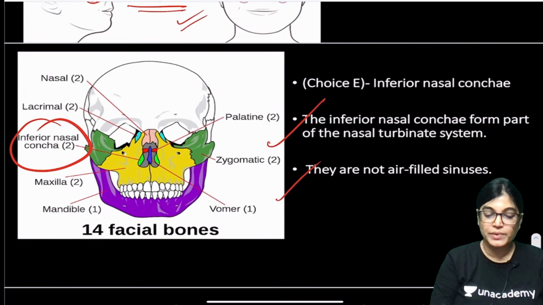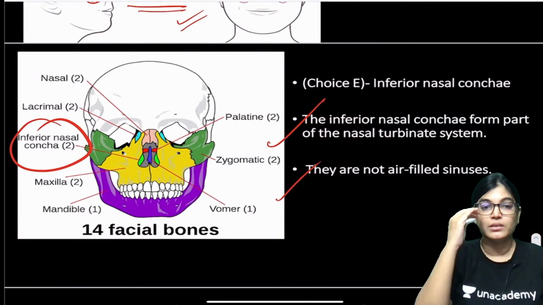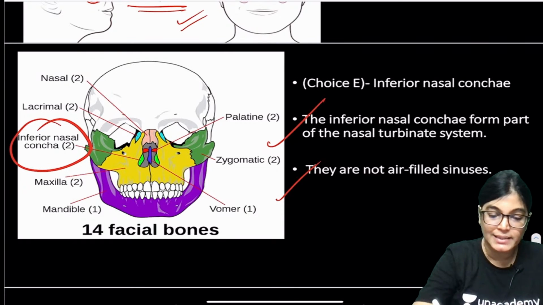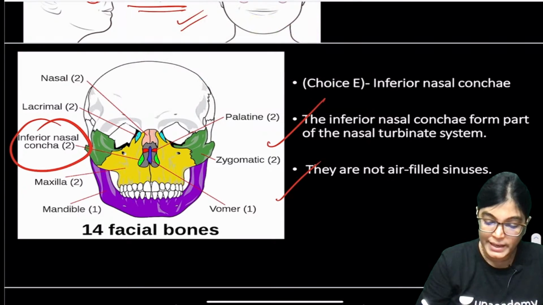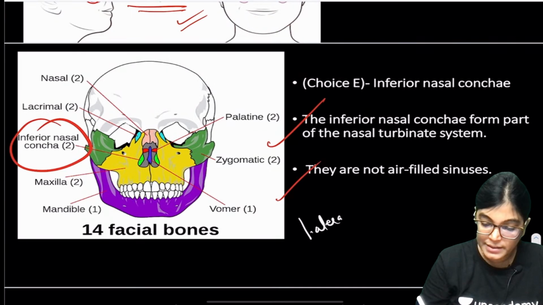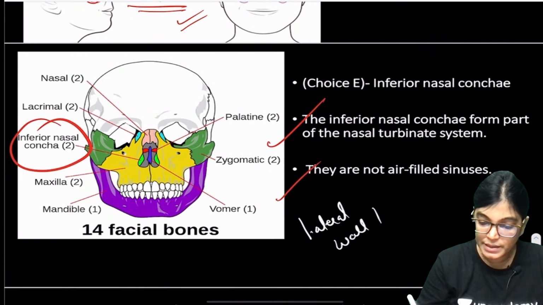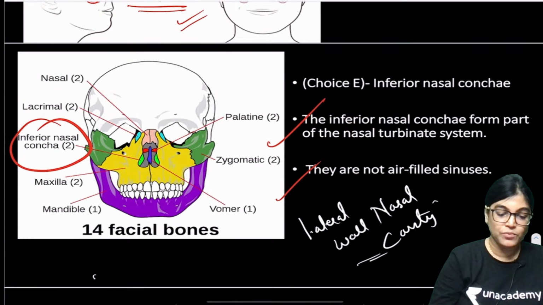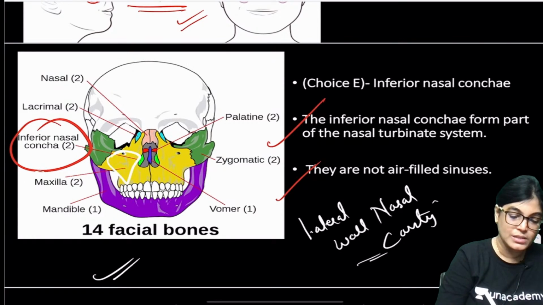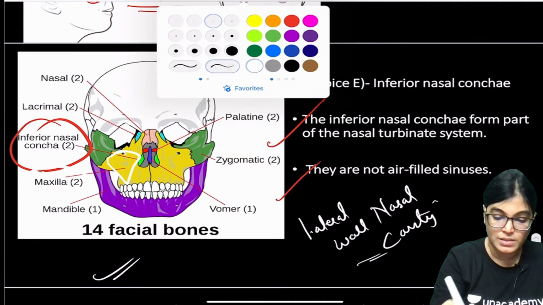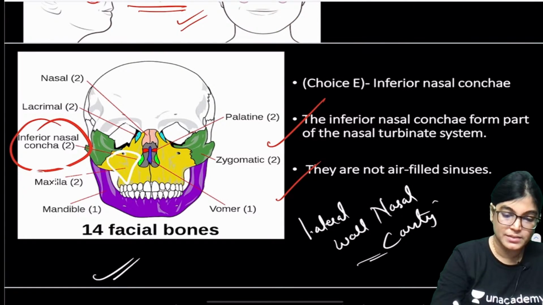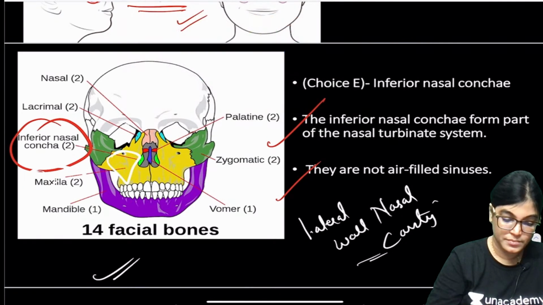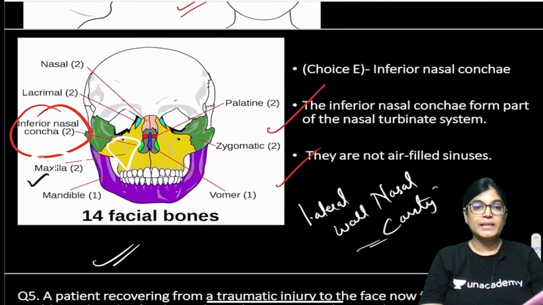It is lying in the lower aspect, in the lateral wall of the nasal cavity, and it can't be involved inferiorly. The bone which was involved was the maxilla. So maxilla is the correct answer. I think this explanation is okay.